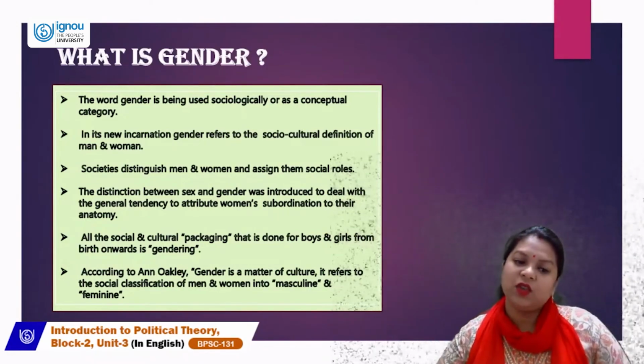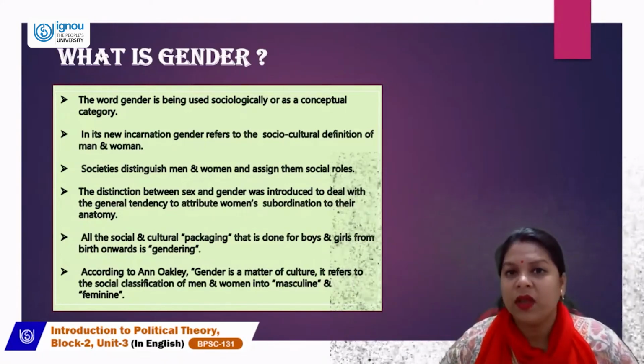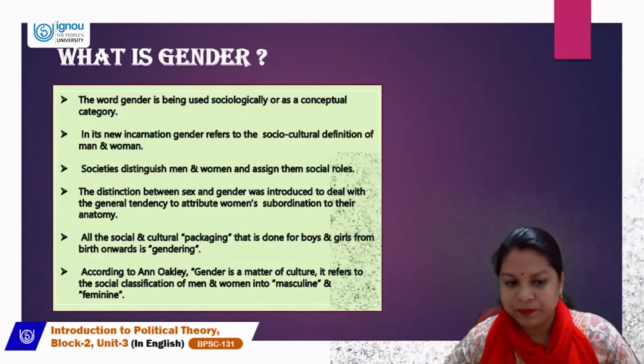This is what is known as gendering, which starts from the birth of a child.